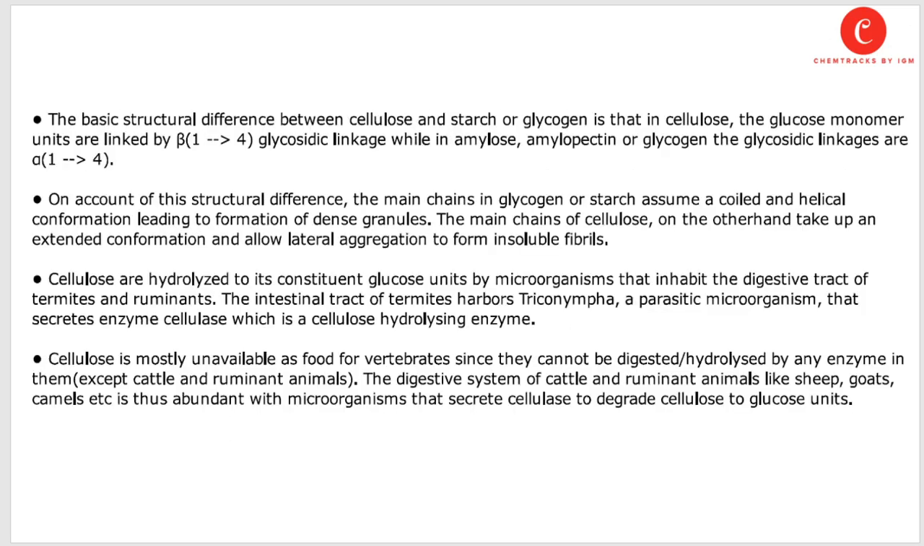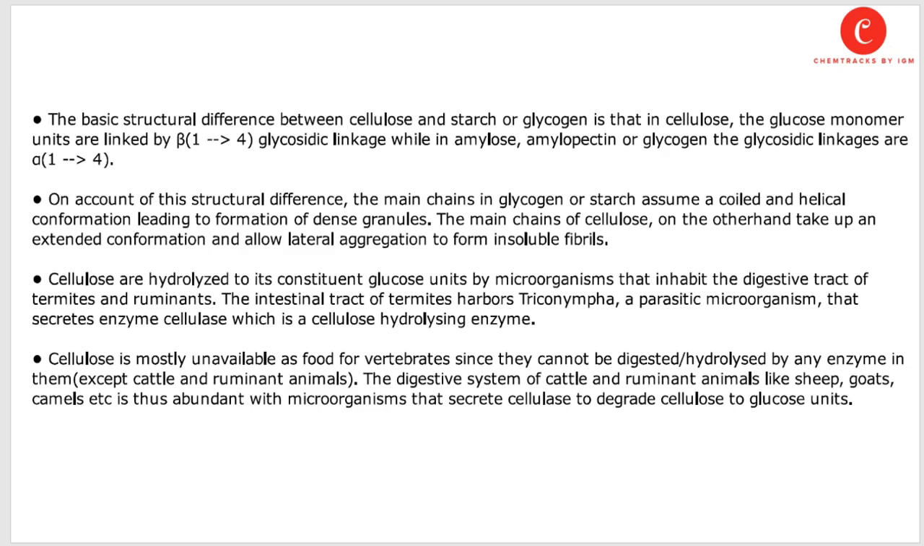The basic structural difference between cellulose and starch or glycogen is that in cellulose, the glucose monomer units are linked by beta 1,4 glycosidic linkage, as I told you. While in amylose, amylopectin, or glycogen, the glycosidic linkages are alpha 1,4 or alpha 1,6. On account of this structural difference, the main chain in glycogen or starch assumes a coiled or helical conformation leading to the formation of dense granules. The main chain of cellulose, on the other hand, takes up an extended conformation and allows lateral aggregation to form insoluble fibrils.